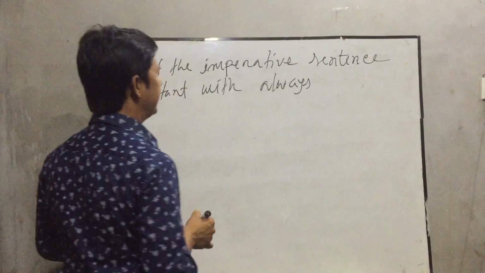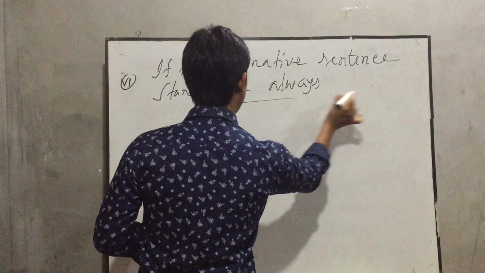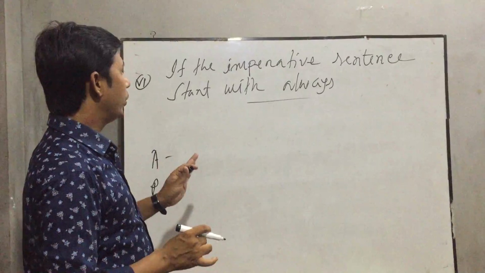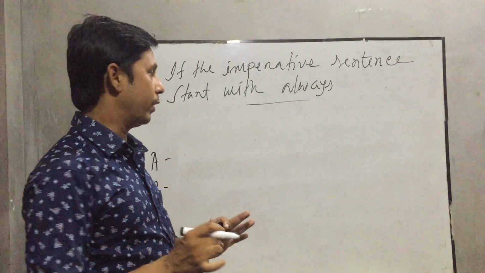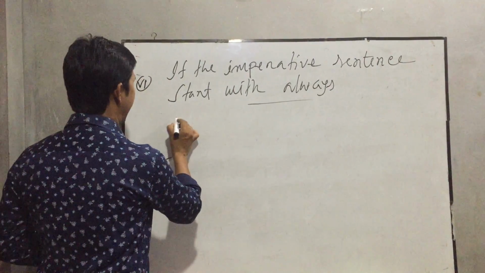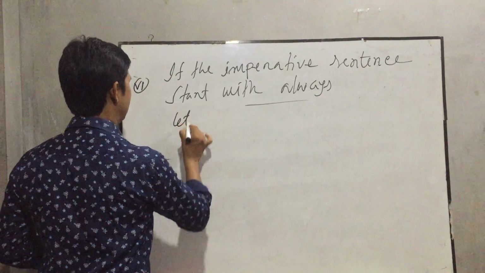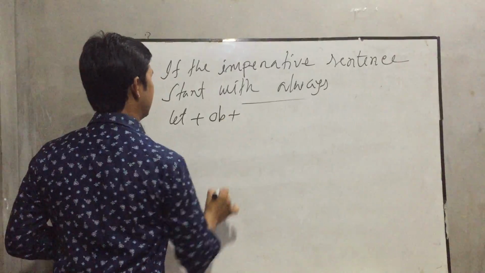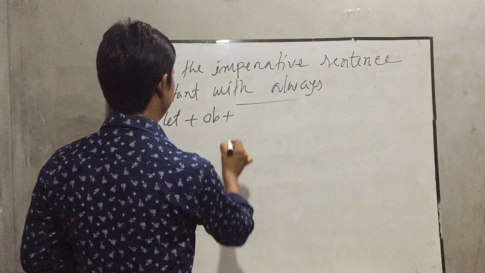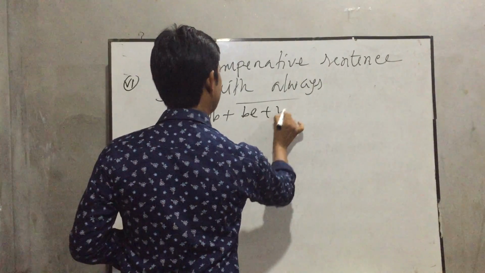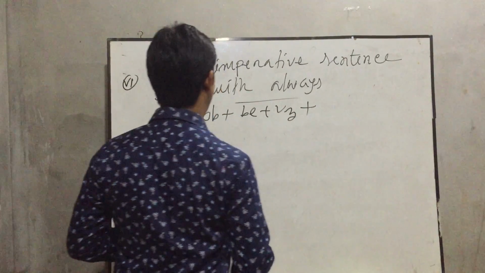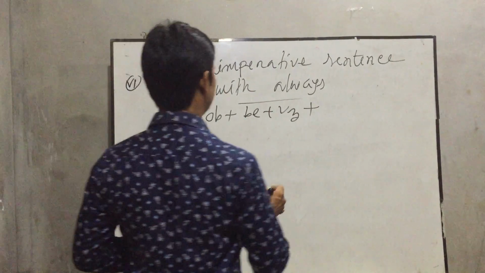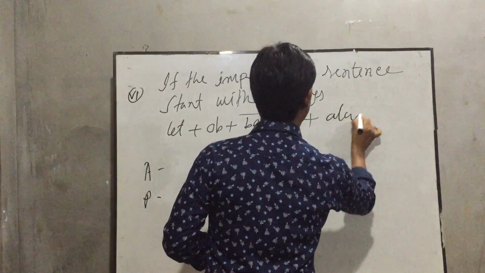If the imperative sentence starts with always in the active voice, the structure will be at first let plus object, be plus past participle form of verb, then always.